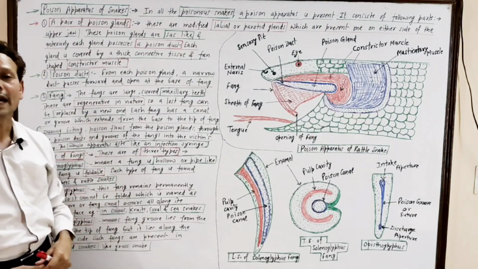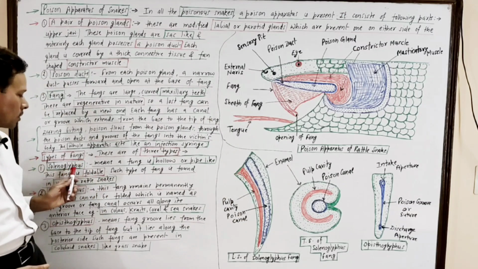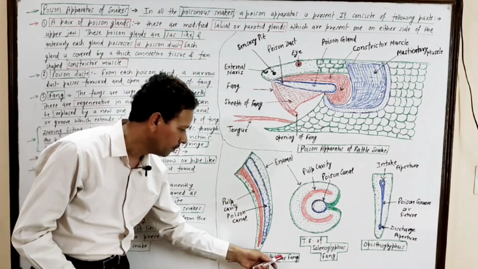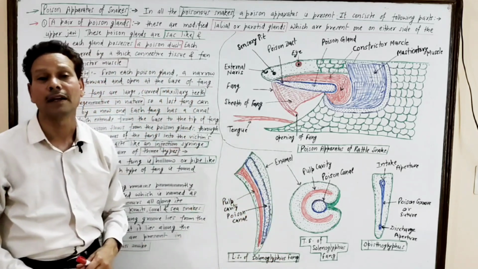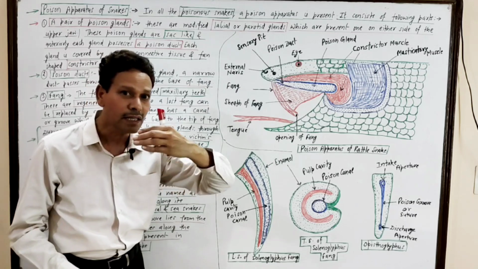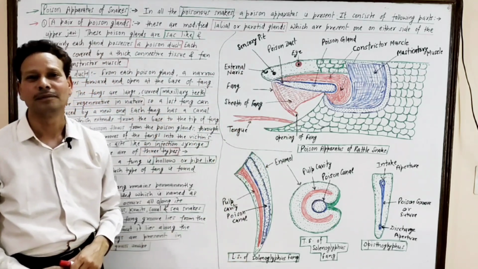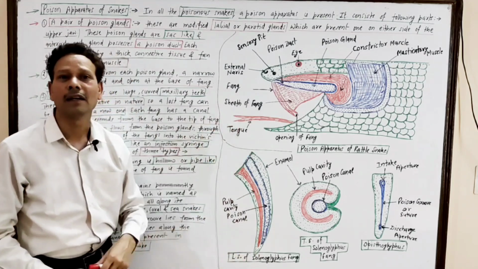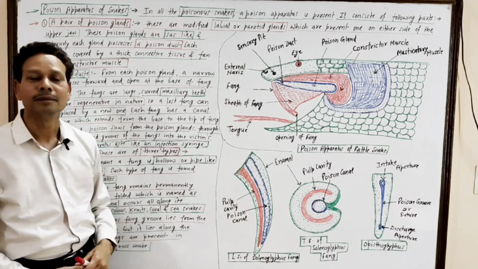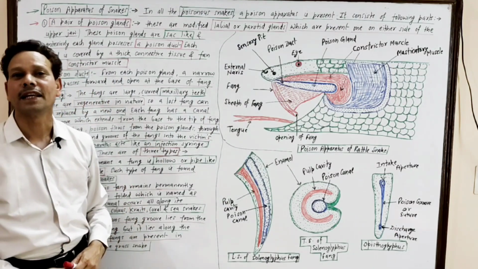Next important topic is types of fangs. First type is Solenoglyphous. Dear students, this is the LS of a Solenoglyphous fang. Solenoglyphous means it is hollow, a pipe-like structure. This fang is a characteristic of pit vipers and rattlesnakes.